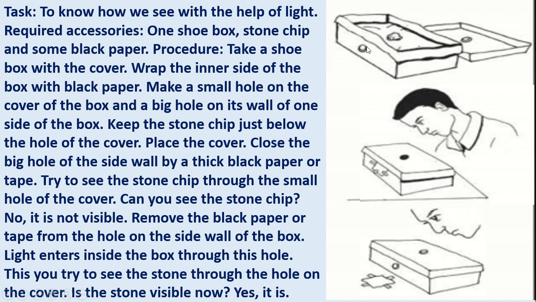Close the big hole of the side wall with thick paper. Look here in this picture. Now we will cover the box, and the big hole will be covered by a black paper or tape. Then try to see the stone chip through the small hole.